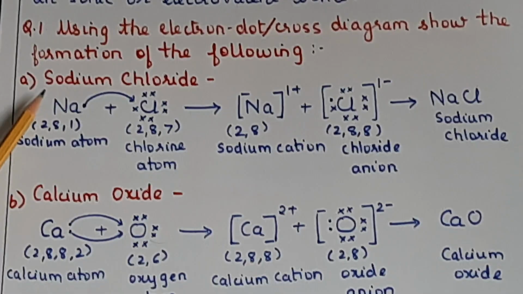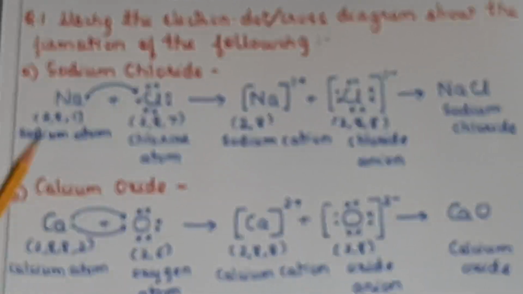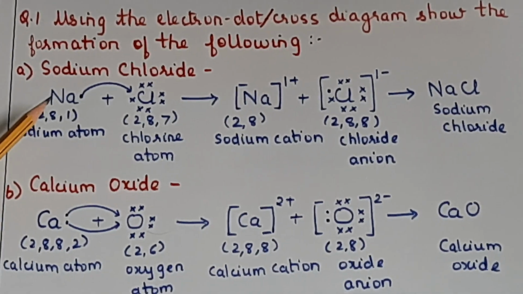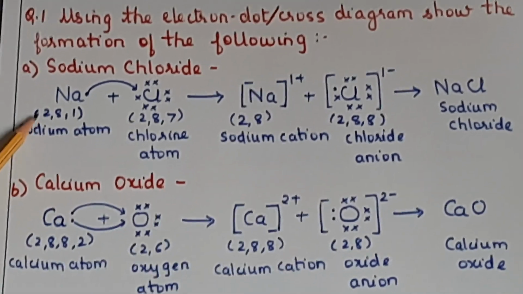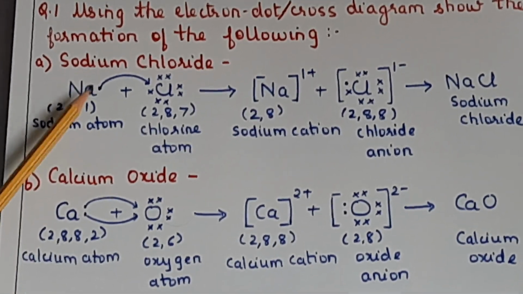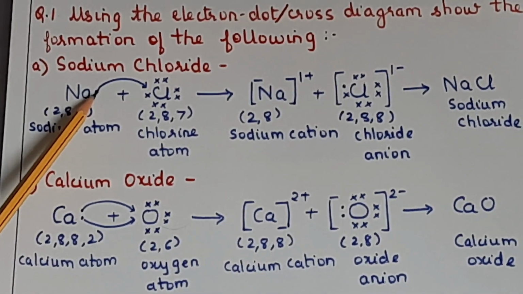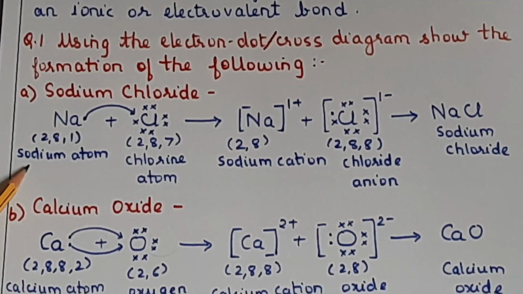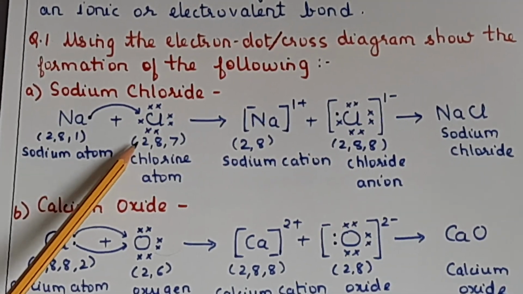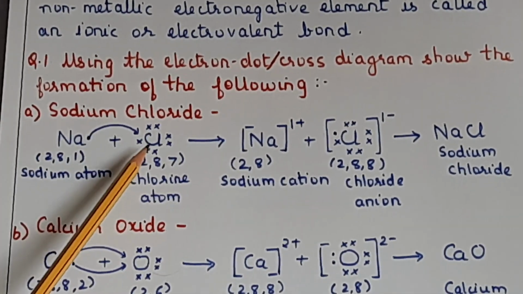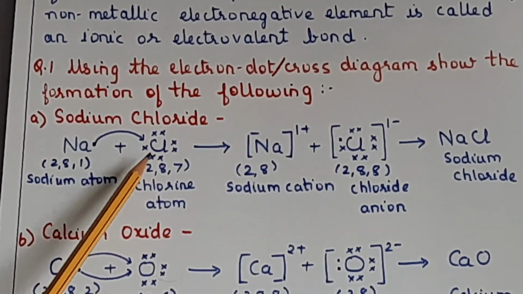Now first is sodium chloride. Now you know the atomic number of sodium is 11. So the electronic configuration will be 2, 8, 1. So you are going to show only the valence electron here. Yes, 1 dot I have shown here on sodium. Yes, this is the sodium atom. And chlorine is 2, 8, 7. So 7 electrons. So only the valence electrons will be shown during the bonding. So now here how many?